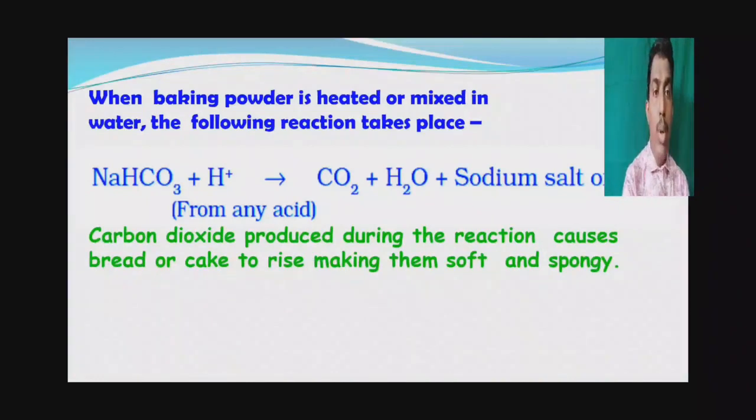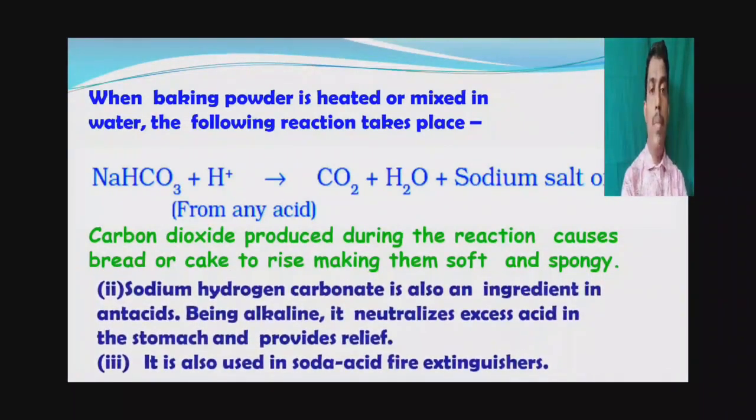Carbon dioxide produced during the reaction causes bread or cake to rise, making them soft and spongy. Here carbon dioxide gas is evolved. This gas makes the bread or cake rise. Due to the evolution of carbon dioxide gas, bread or cake becomes soft and spongy.